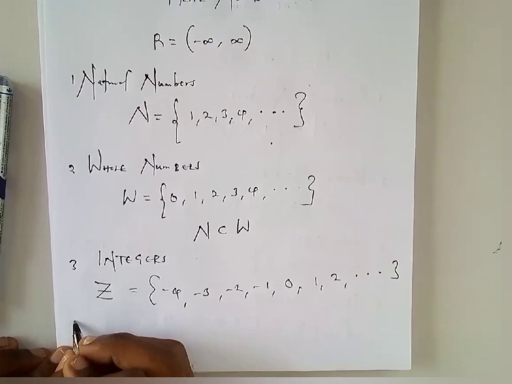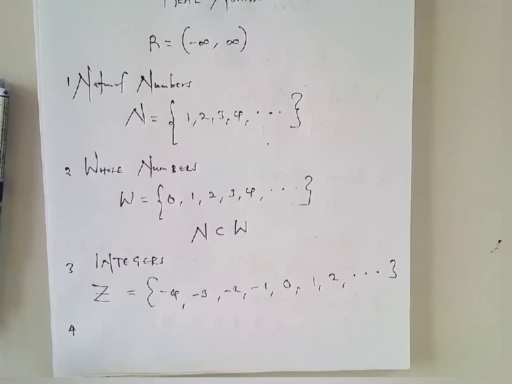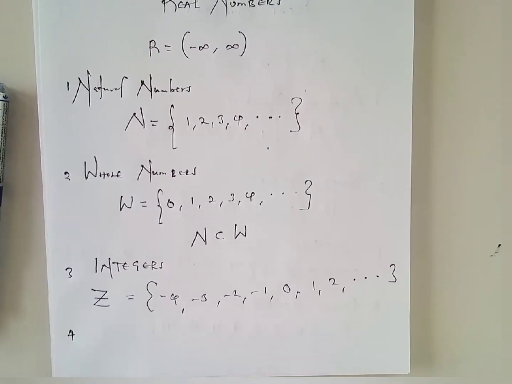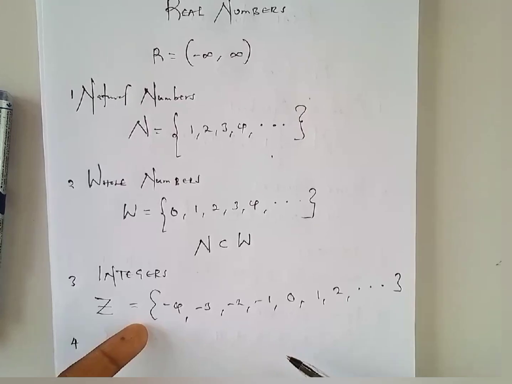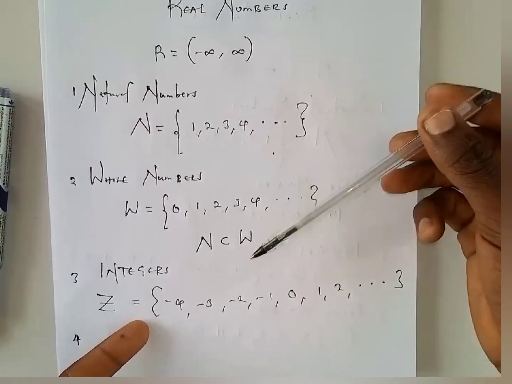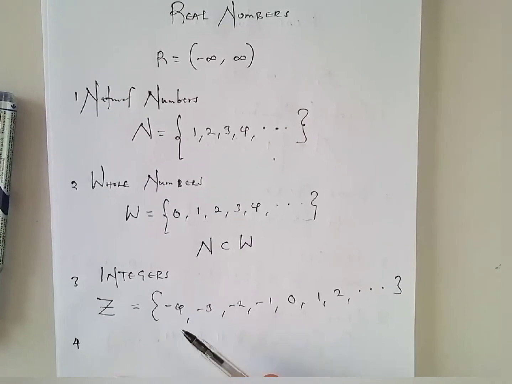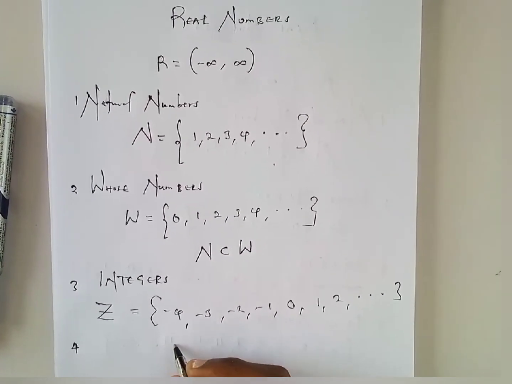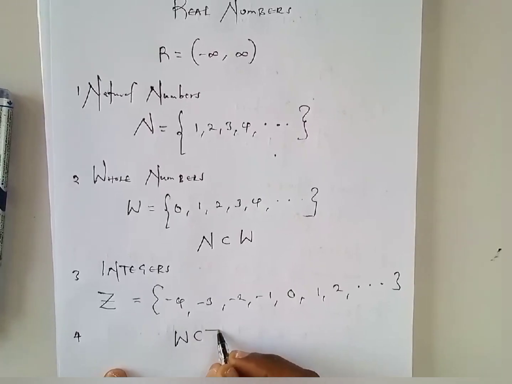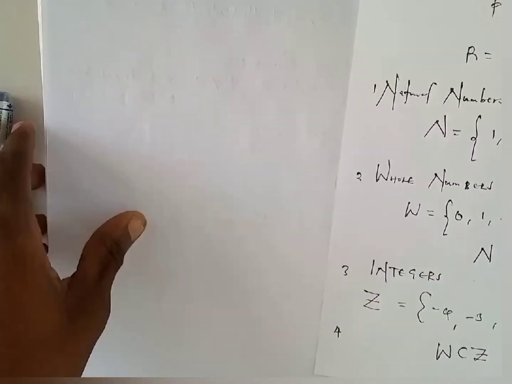So the fourth one is simply going to be, and now before I go to the fourth one, I want you to realize that when you look at these numbers that I've written up on top, all the numbers that we've discussed here, especially the whole numbers, you find that they are going to be a subset of what? A subset of these integers. So it's also right to say whole numbers is a subset of what? Integers. So let me quickly rush to the fourth one. So the fourth subset